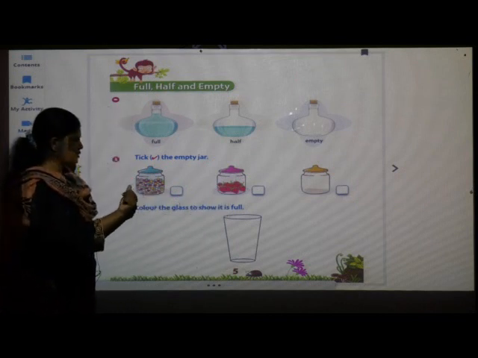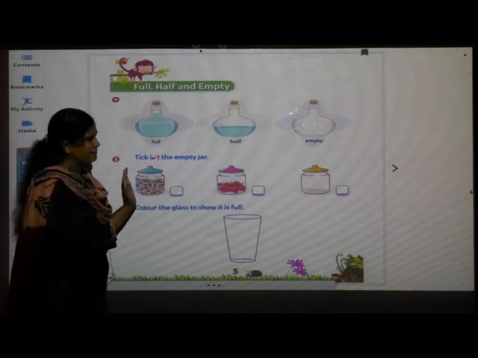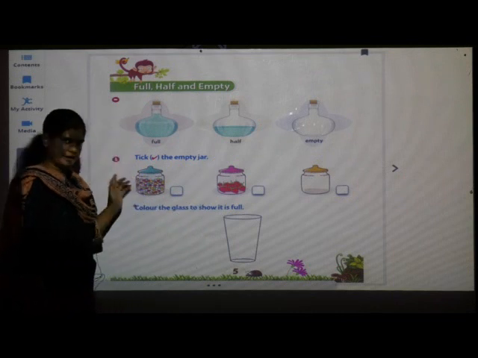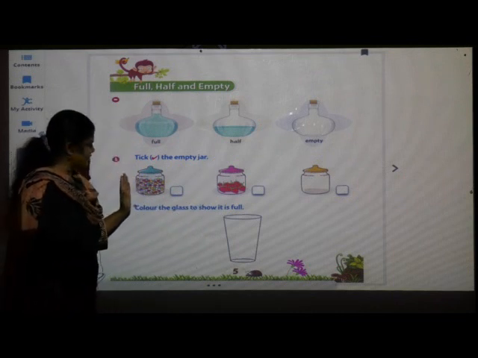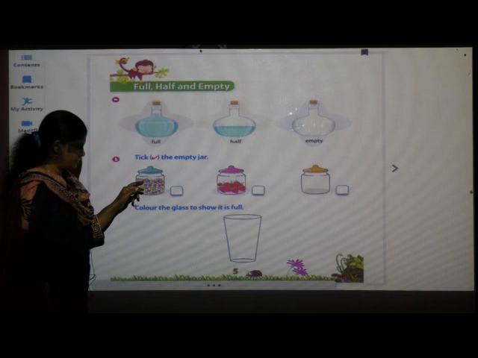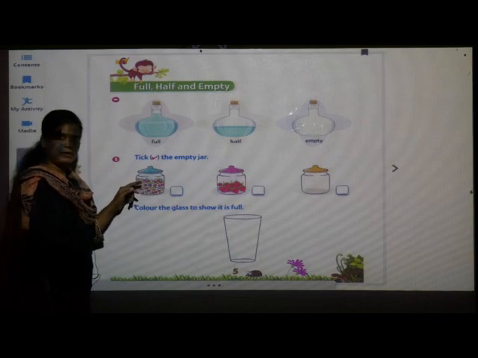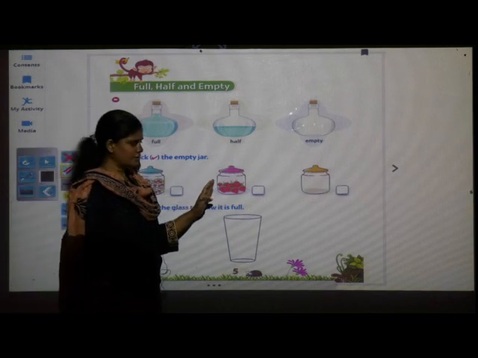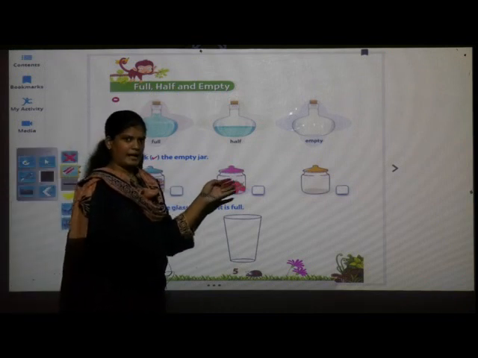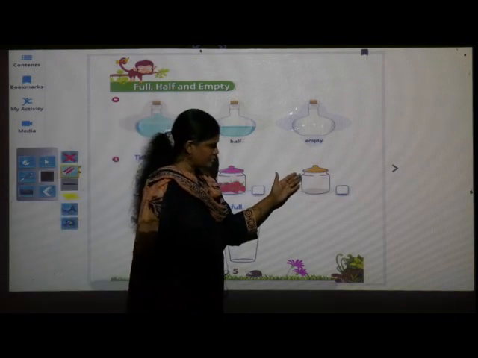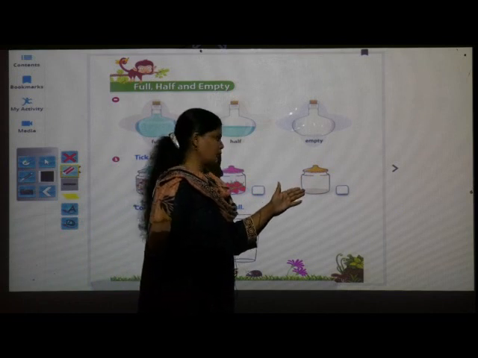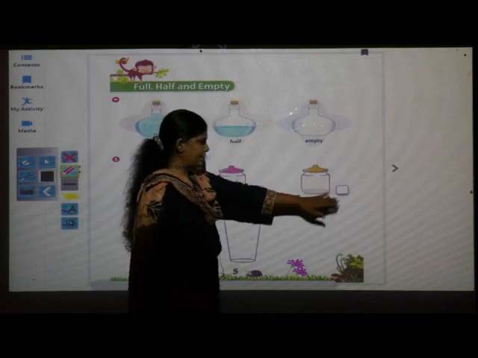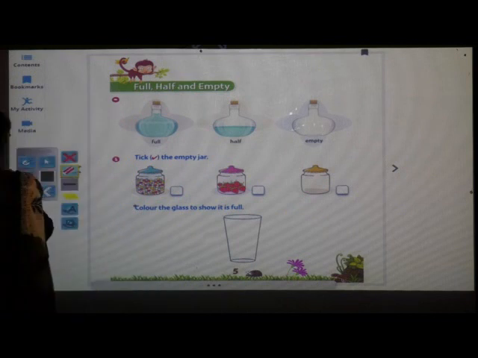So we have to see which is the empty jar. In this first jar something is there and it is not empty because inside something is there. In second jar also something is there, and in third jar, can you see anything in that jar? No. So we have to take this third jar.